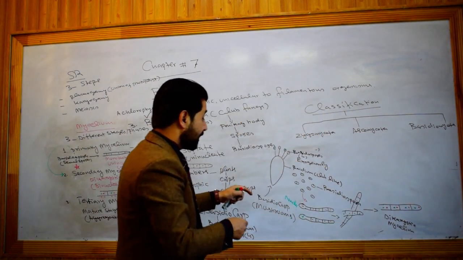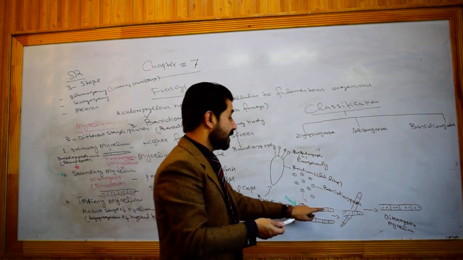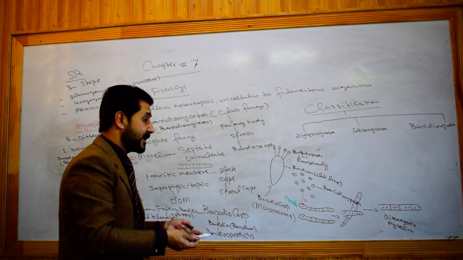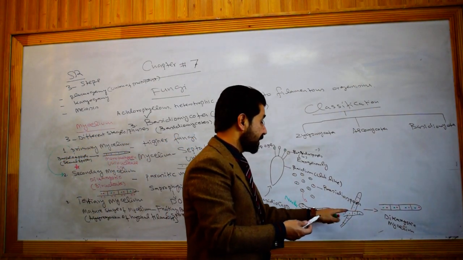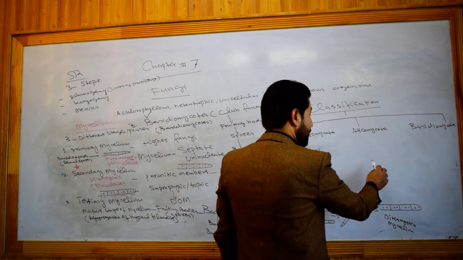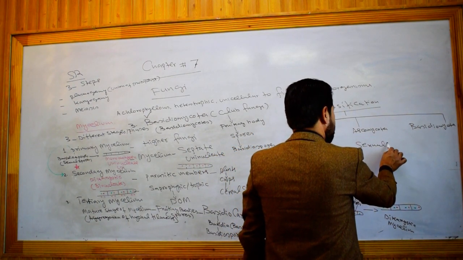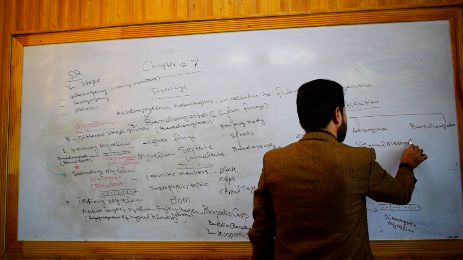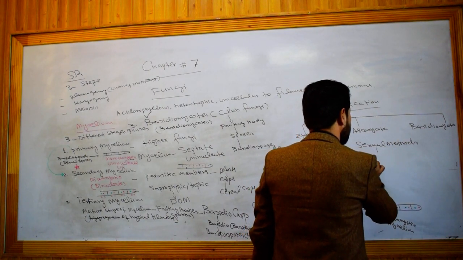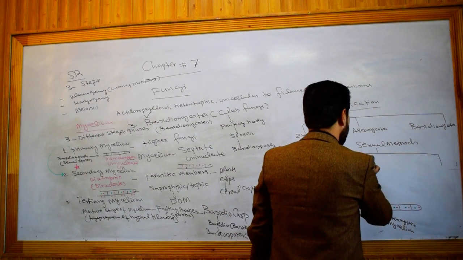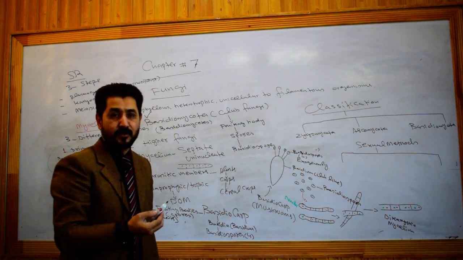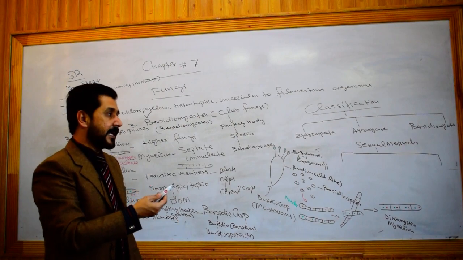How this conversion occurs from primary mycelium to secondary mycelium, or from monokaryotic stage to dikaryotic stage, involves different sexual methods. They are responsible for the conversion of monokaryotic mycelium into dikaryotic mycelium.